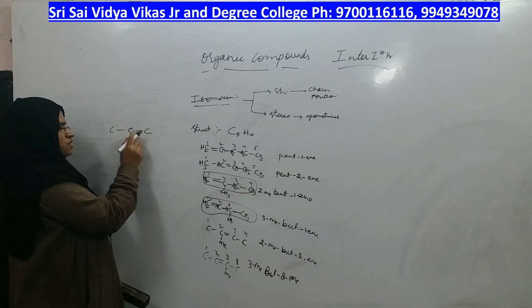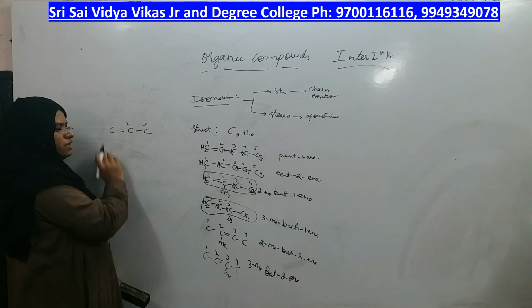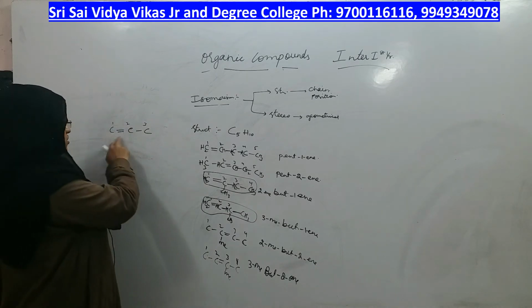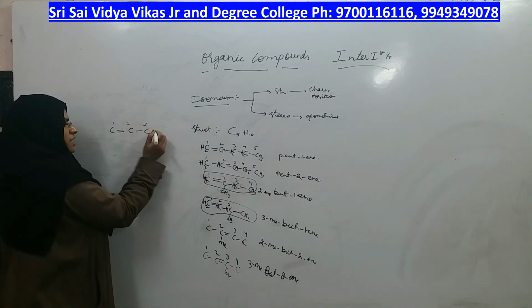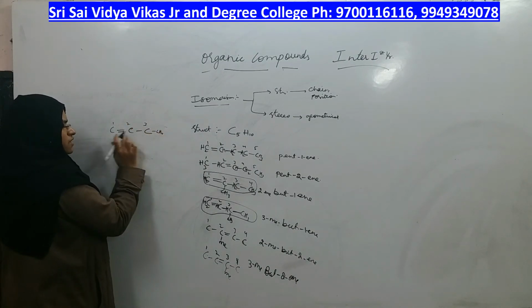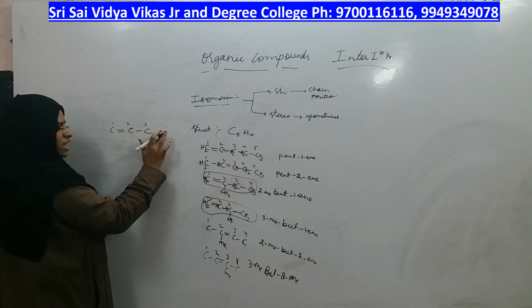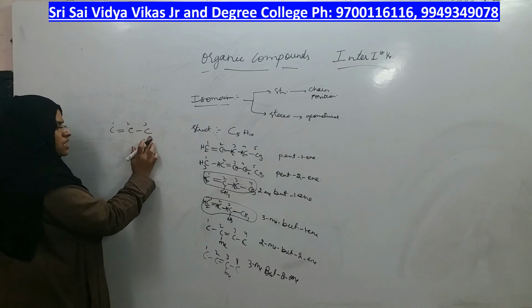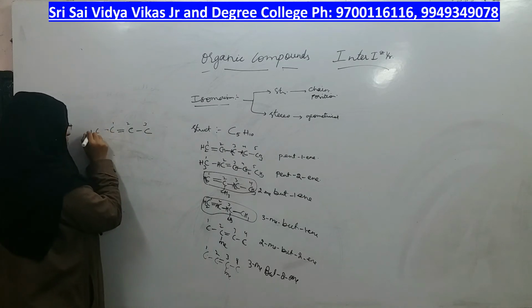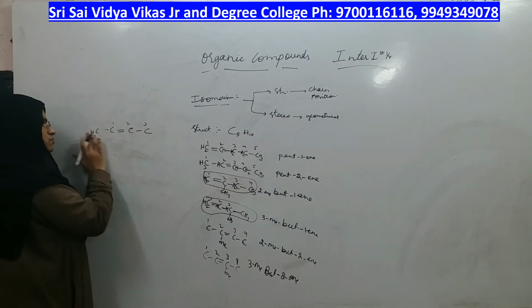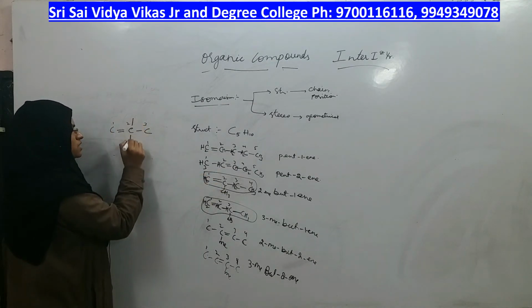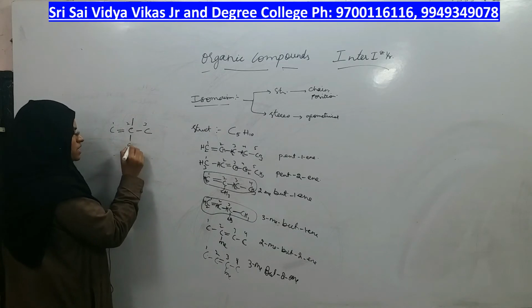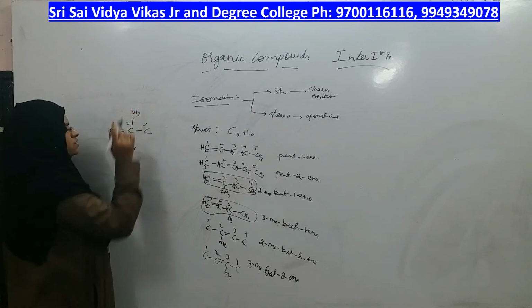Let me check. Double bond is kept at 1, 2, 3. I keep the double bond here. Now 3 carbons are over. I should add 2 more carbons. That means 2 more methyl groups should be added. If I add methyl group here, it will give you 4 carbons in the chain. So I cannot add the methyl group at third carbon. I cannot even add methyl group at this carbon because even then it becomes 4 carbon chain only, which is butene, which we have already written. The only option is we have to add methyl group at second carbon. Then only it is possible.